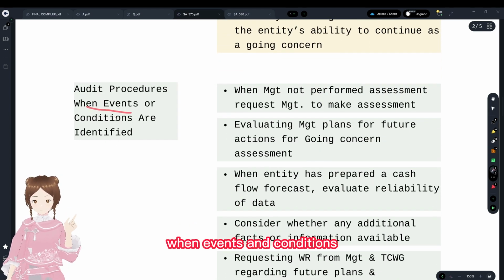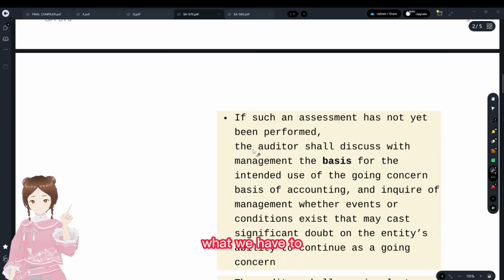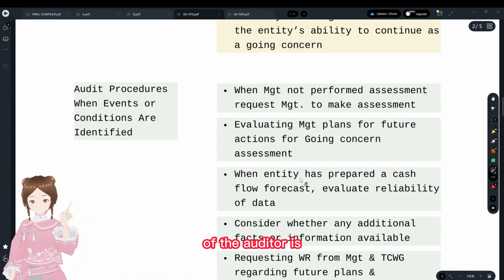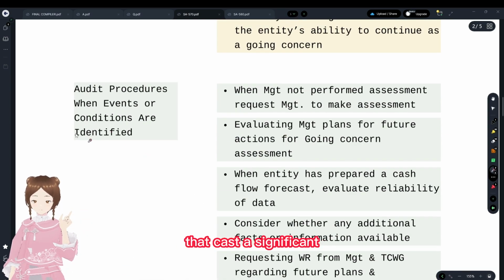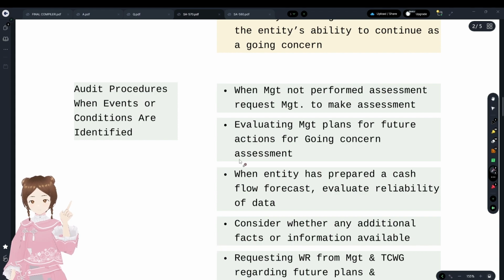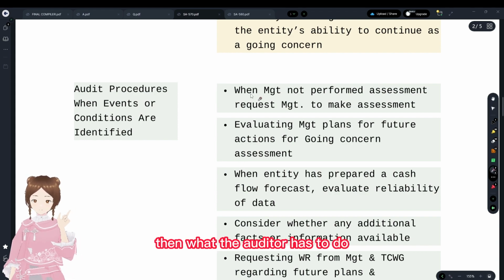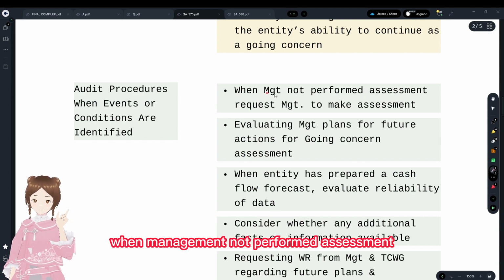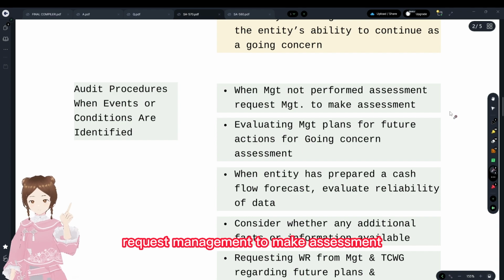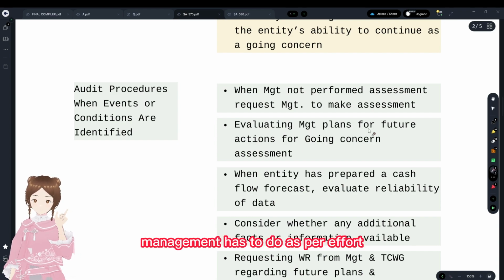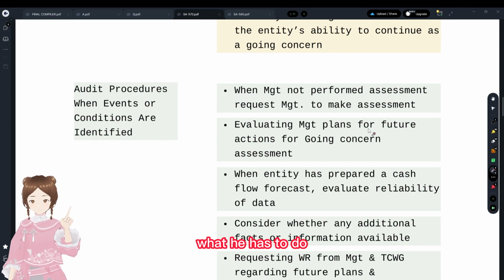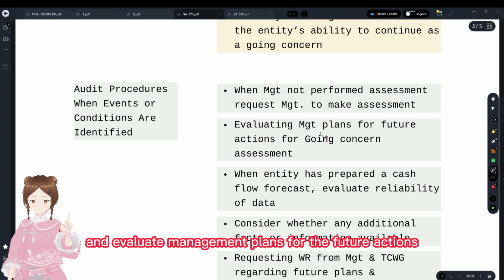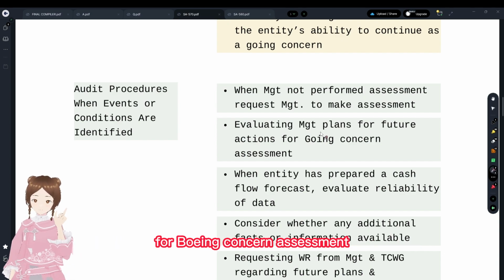Now the audit procedures when events and conditions are identified. What is the objective of the auditor? The objective of the auditor is to identify the events and conditions that cast a significant doubt on the going concern. Then what does the auditor have to do when he finds those events? When management has not performed the assessment, he requests management to make the assessment, as per the FRF. He has to request management to make the assessment and evaluate management's plans for future actions for the going concern assessment.